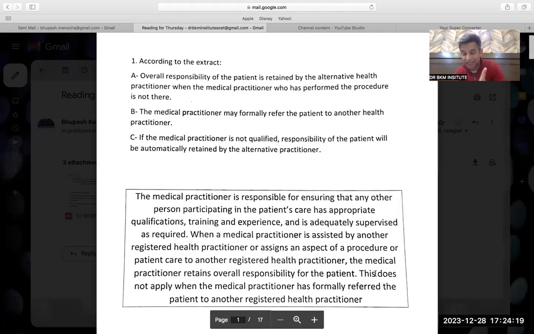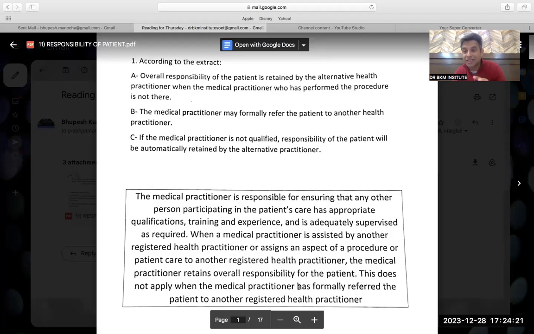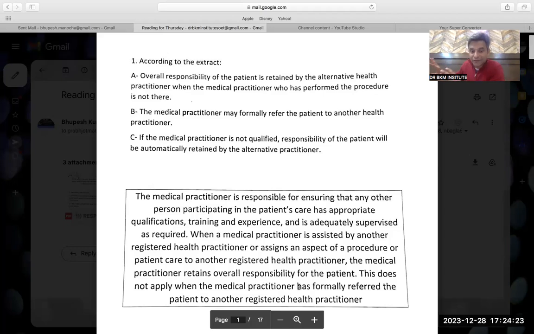This does not apply when the medical practitioner has formally referred the patient to another health practitioner. If I have formally sent the email that, okay, doctor, now you take care of this patient, then I don't have the responsibility. So this is saying that the GP retains the responsibility of the patient if he does not send an email, but if he formally sends an email or formally refers the patient, then I am not responsible. Simple, we all know this.